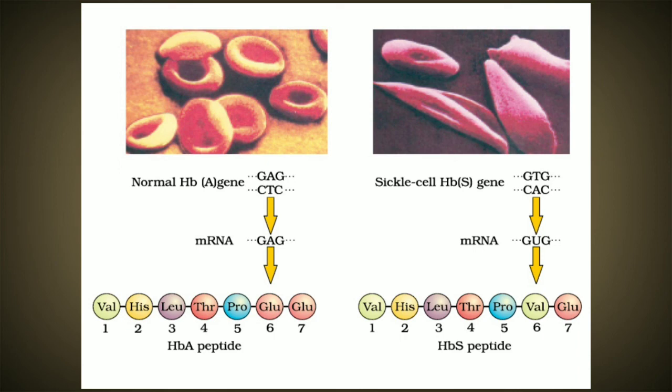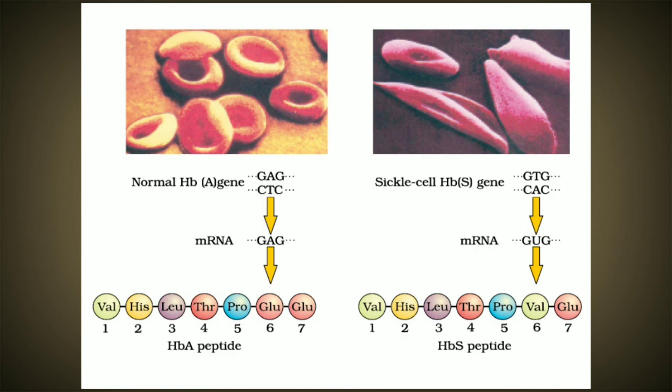So because of the shifting in these nitrogen bases or nucleotides, the whole expression of the gene gets changed, and some people have a genetic disorder called sickle cell anemia.